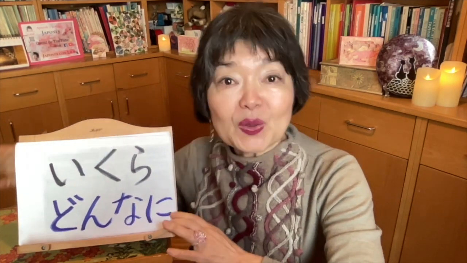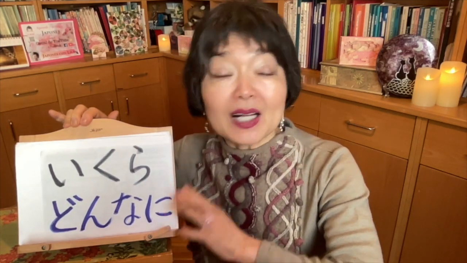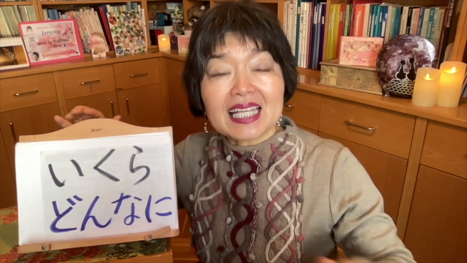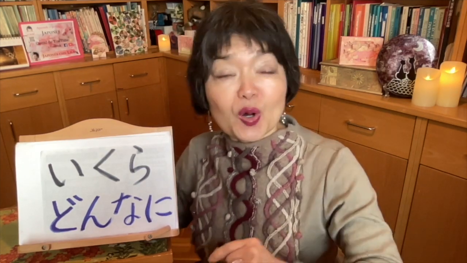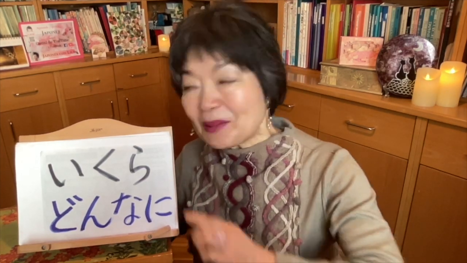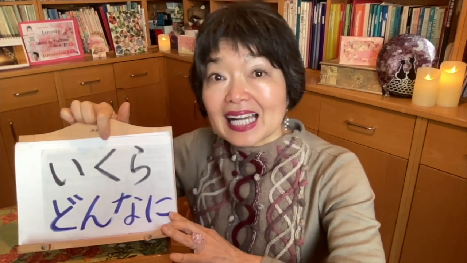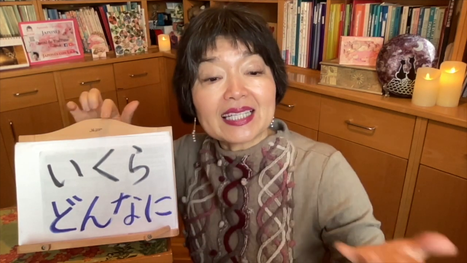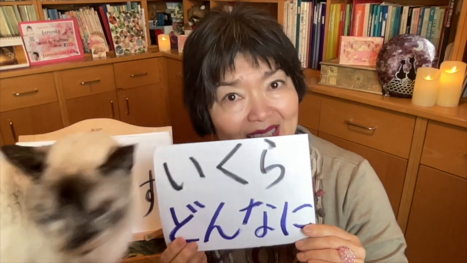いくら and どんなに, this is to emphasize the meaning. These two adverbs are almost synonyms, and the meaning is no matter how, no matter how much, no matter how long, like this. But there are some slight differences between these two. Ikura comes from the quantity. So if you say ikura desu ka, it means how much is this? So if I say いくら食べても太りません, it means no matter how much he eats, he doesn't get fat.